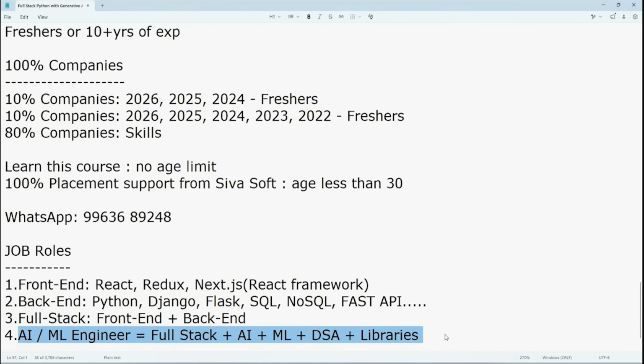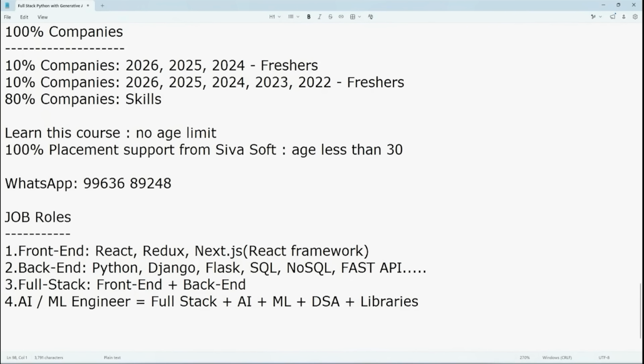Okay. So next, we are going to discuss what is the biggest difference between SIVASOFT and other training institutes. Here, in less time, we are going to learn more syllabus.